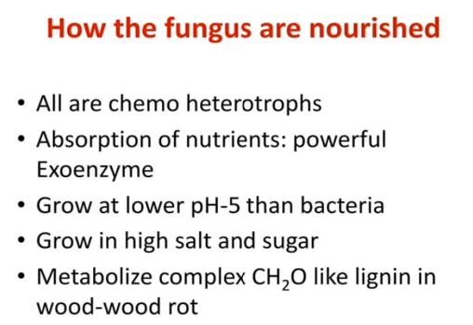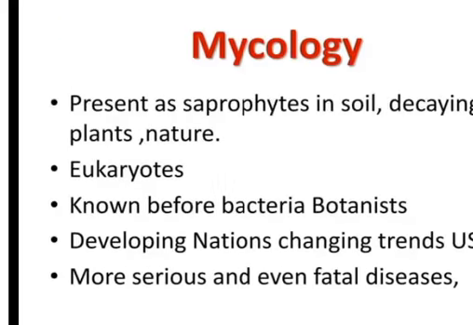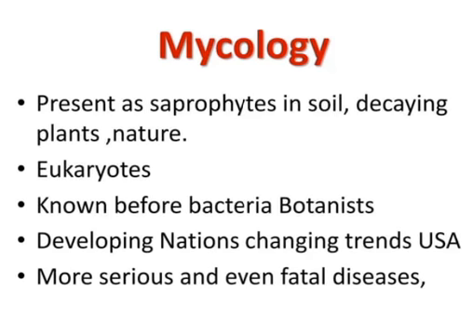How are fungi nourished? Fungi are chemoheterotrophs. They absorb nutrients using powerful exoenzymes. They grow at a lower pH, around 5, than bacteria. They grow in high salt and sugar conditions. They metabolize complex carbohydrates like lignin and wood, causing wood rot. Now we will look at mycology.